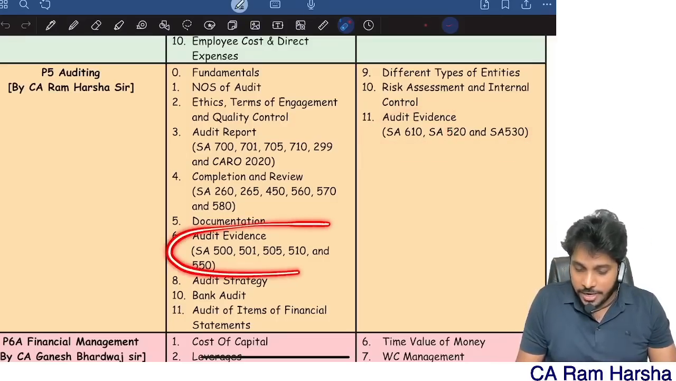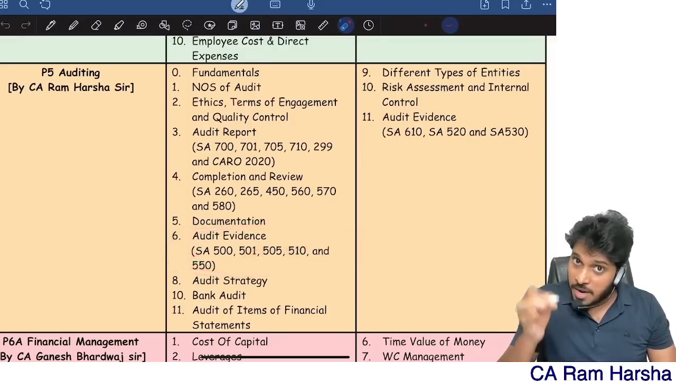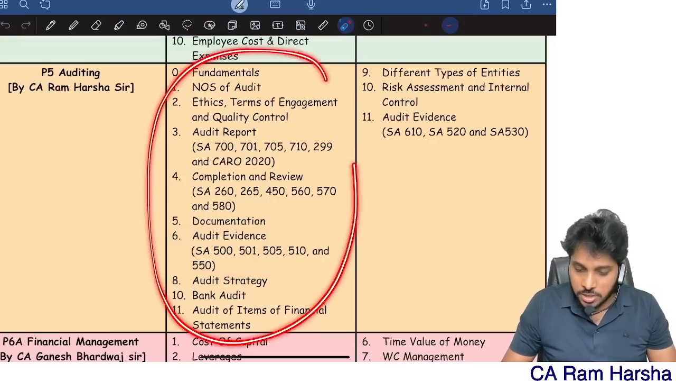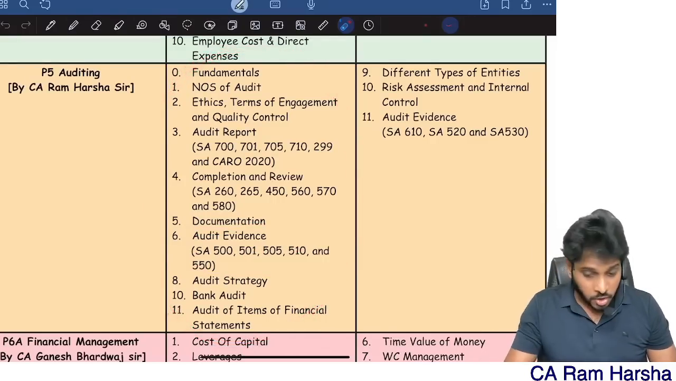Whereas in same audit evidence, 5 standards I kept under the 3/4 category. So these are all 3/4 category. You revise them thoroughly. You prepare 100%.